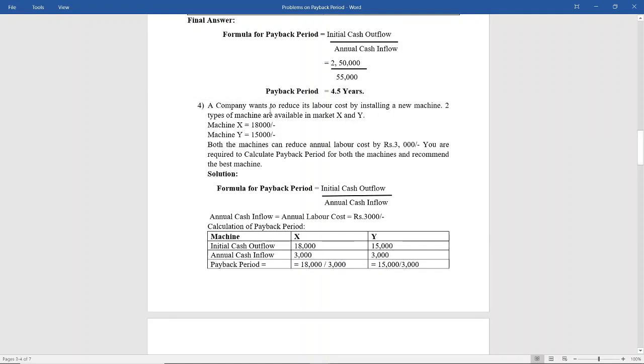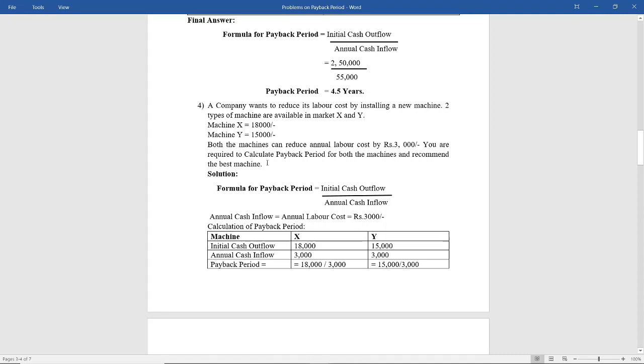A company wants to reduce its labor cost by installing a new machine. Two types of machine are available in the market, that is machine X and machine Y. Machine X costs 18,000 rupees and machine Y costs 15,000 rupees. Both the machines can reduce annual labor cost by 3,000 rupees. You are required to calculate the payback period for both the machines and recommend the best machine.